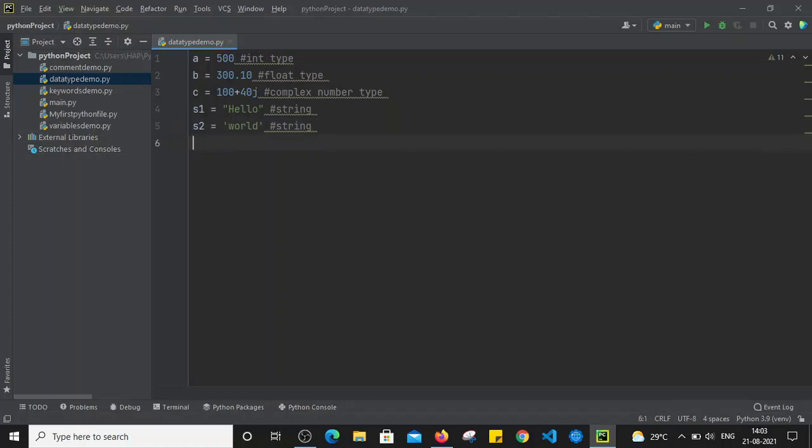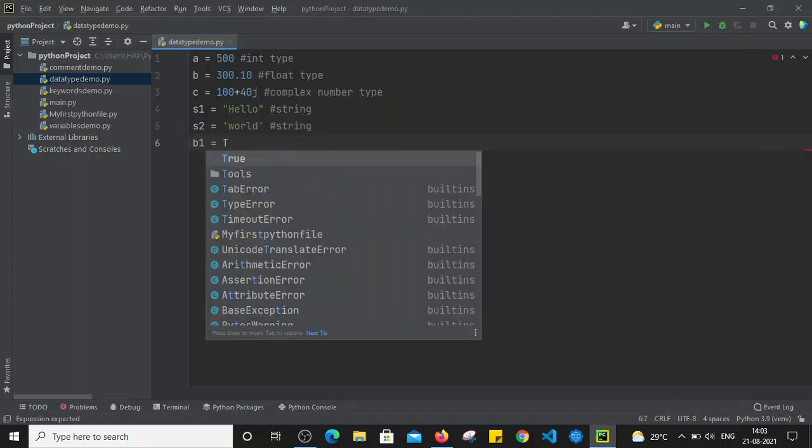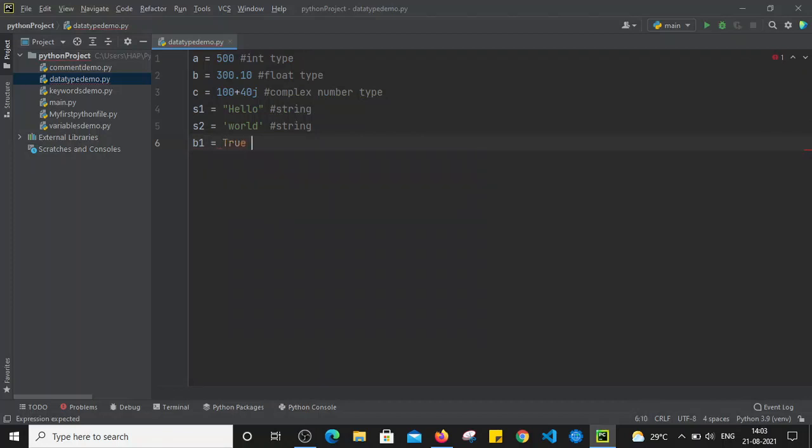Now I am going to create one variable for the boolean data type. A boolean variable can hold either true or false, so there are only two types of values in boolean. b1 is holding the boolean value of true and b2 is holding false. So this is nothing but the boolean data type.